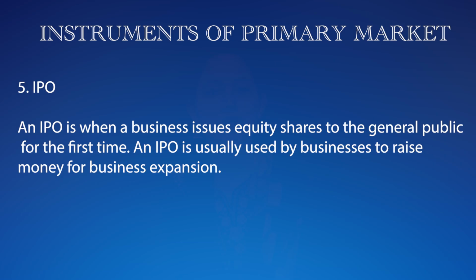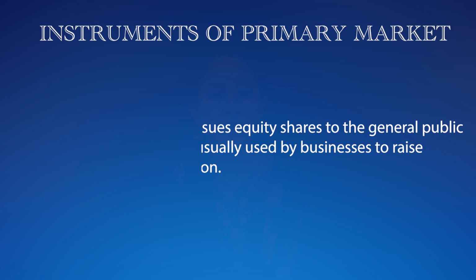An IPO is when a business issues equity shares to the general public for the first time. An IPO is usually used by businesses to raise money for business expansion. So the main motive of IPO, initial public offering, is to raise money for the expansion of the business.